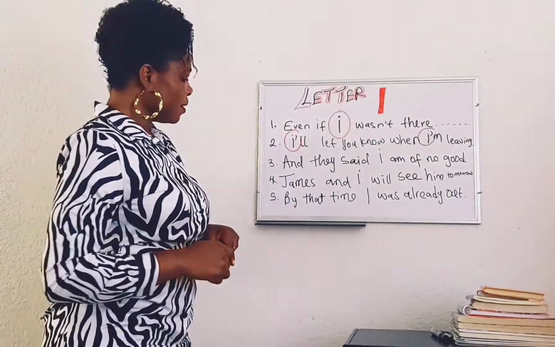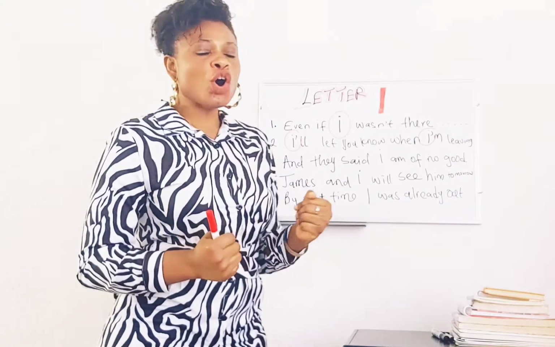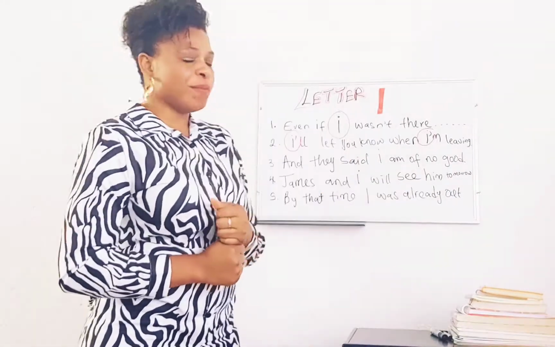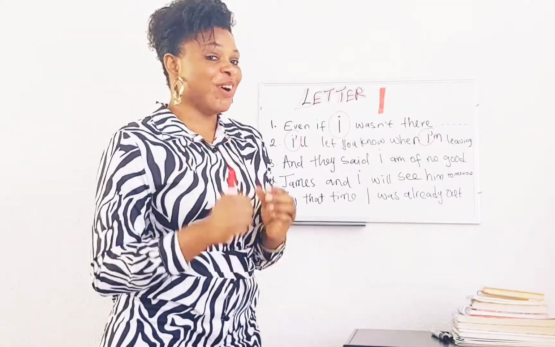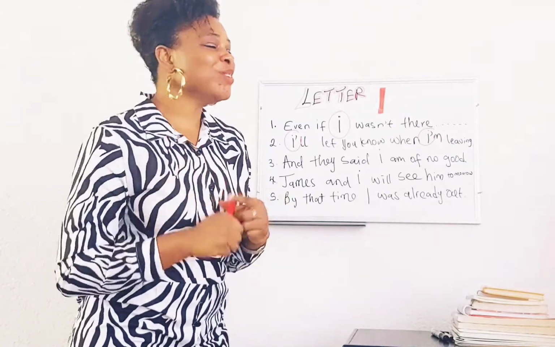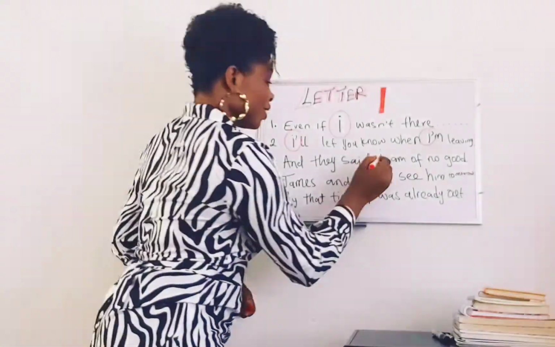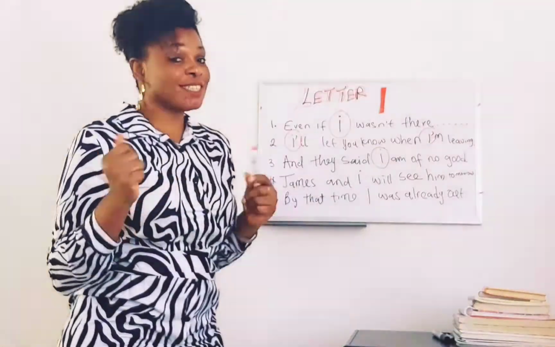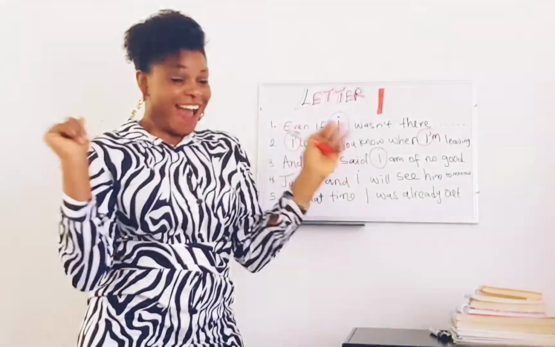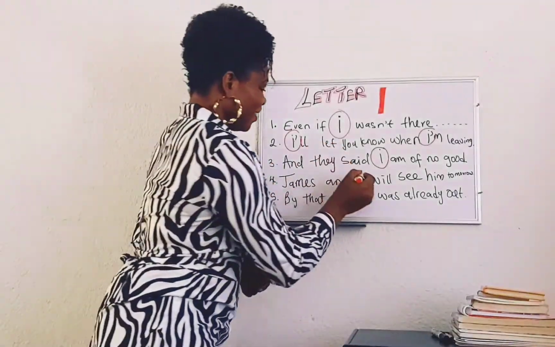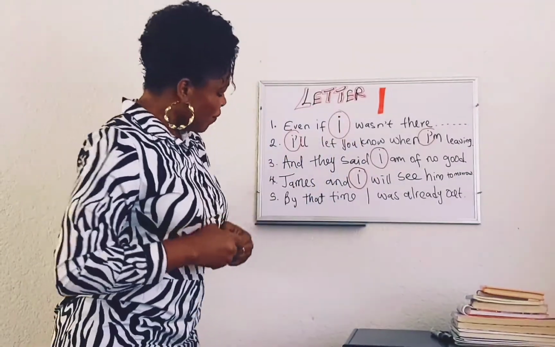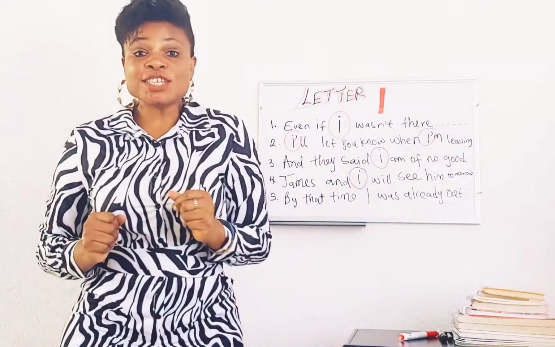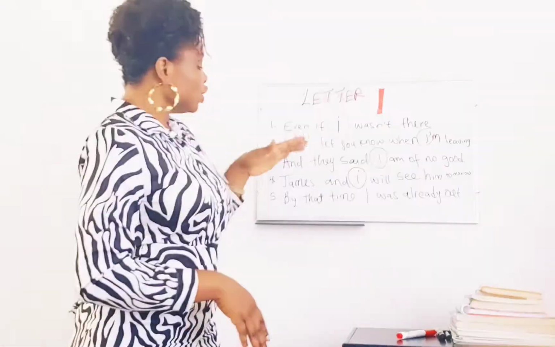Number 3, and they said, I am of no good. Now what is wrong with number 3? Now you know. Yes, now you know. So the third one is also I. Number 4, of course, you know, now you said it, I, okay, it's the letter I. And number 5, now let's get into details, and then we come back to number 5.